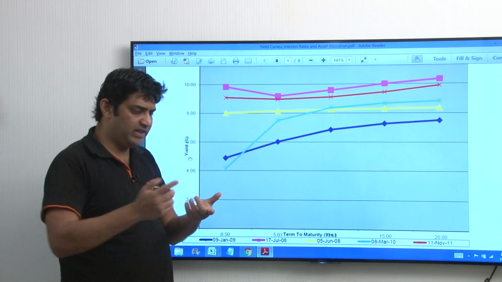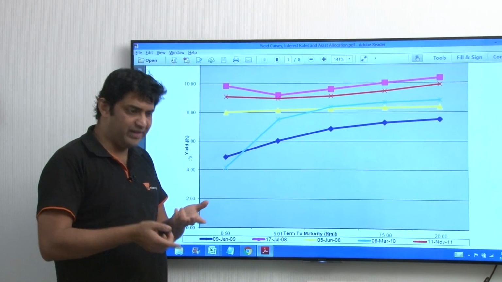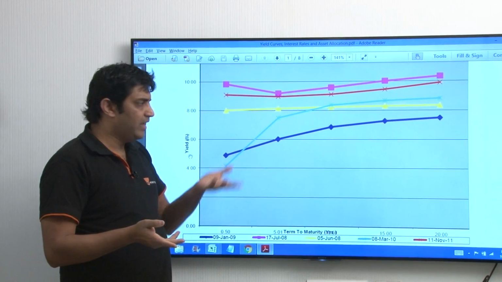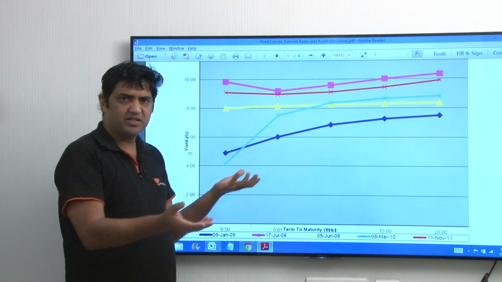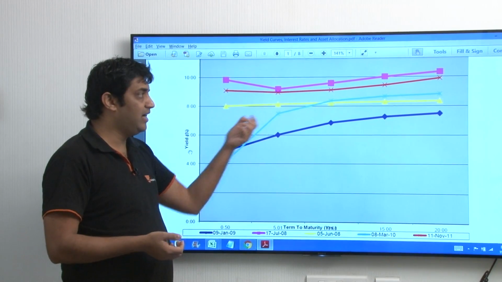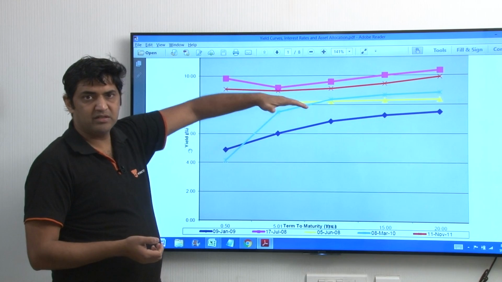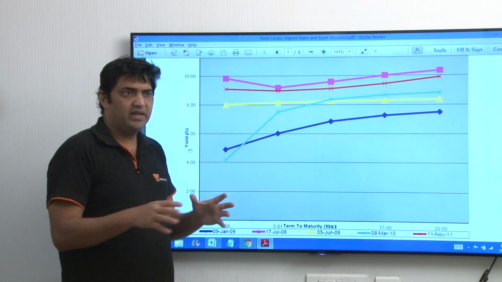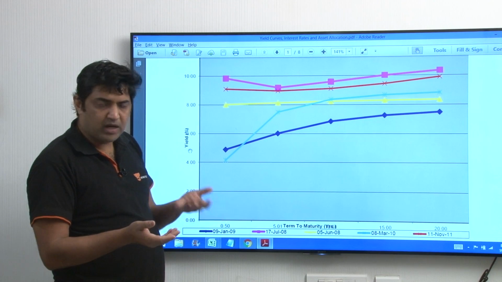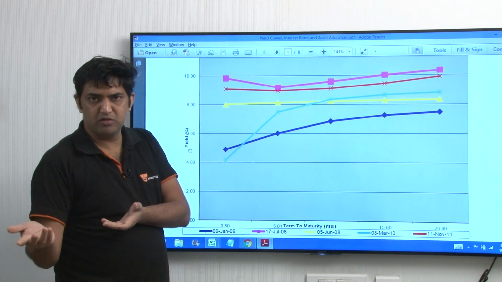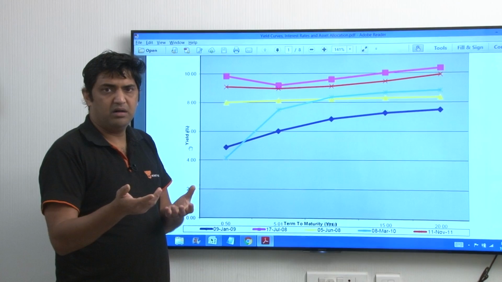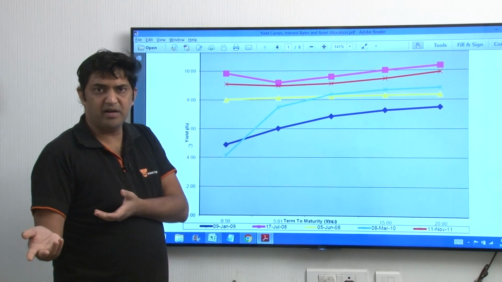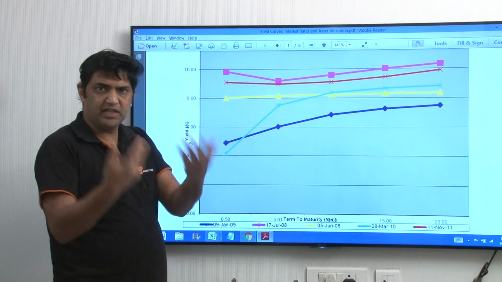So whether it is from the investor's point of view or the bank's point of view, economic activity generally starts slowing down when the yield curve is flat. So this is a sort of stagnation period. When the economy is not doing well, how do you expect the equity markets to do well? Because share prices are slaves of earnings. Earnings will move if sales happen.